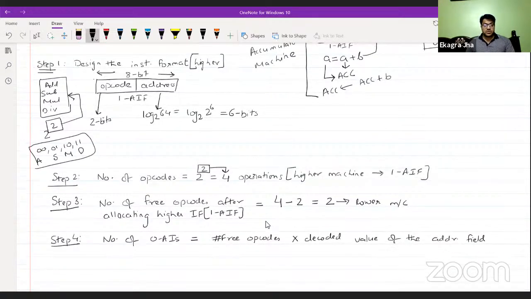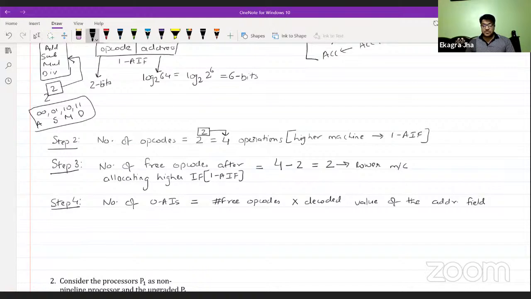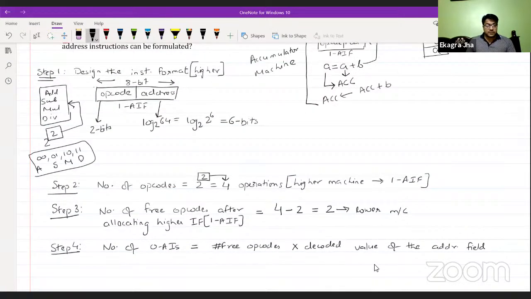Logically speaking, we have one address field which is being used by the one address instruction, but a zero address instruction is not going to require any address field.